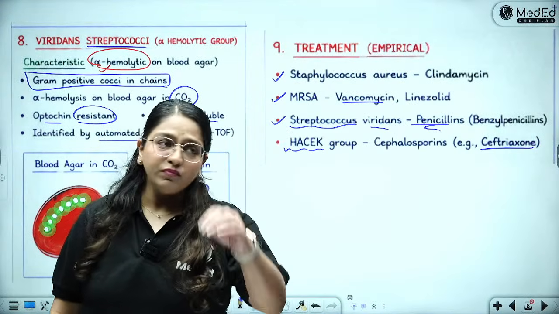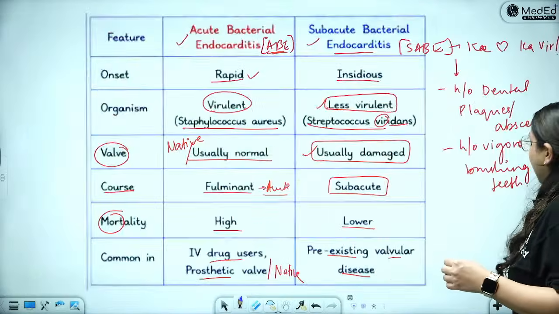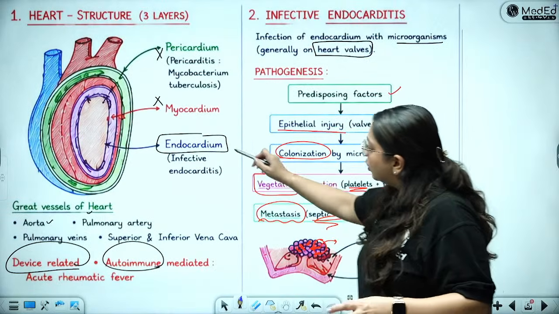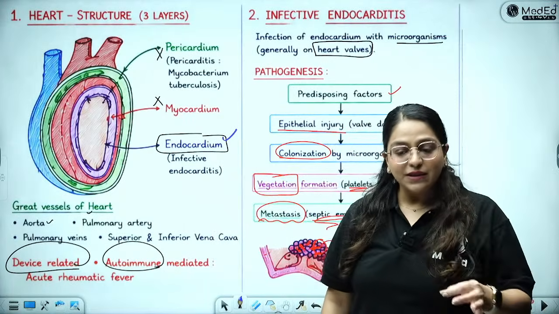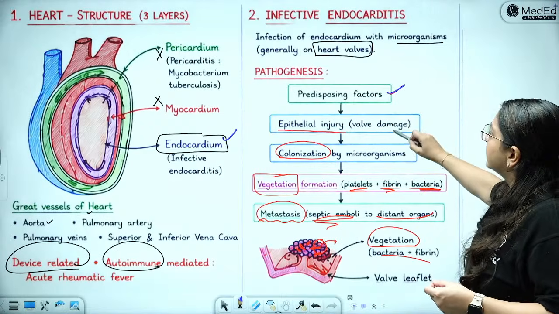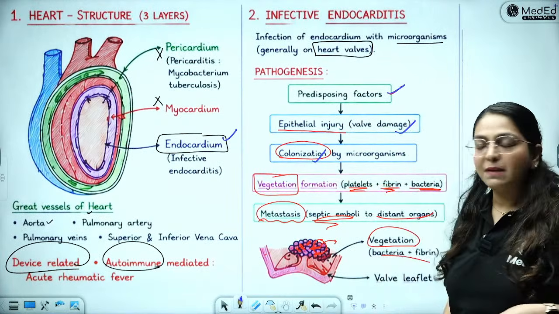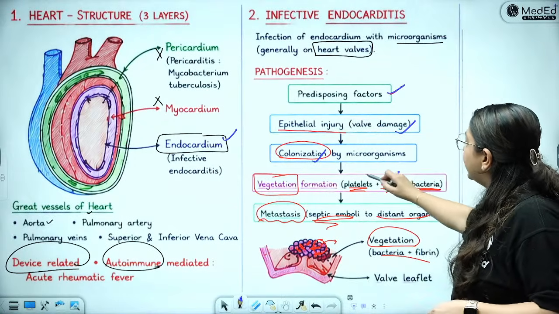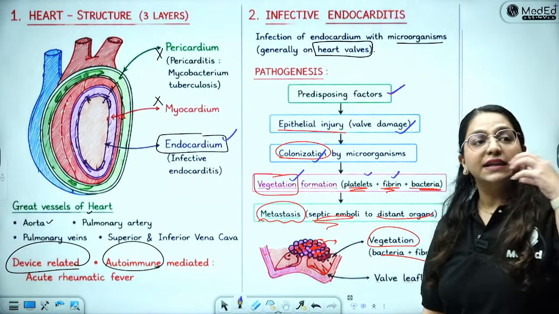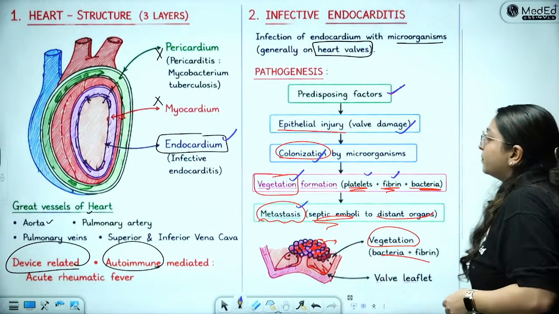Okay? So how will we approach the answer on bacterial endocarditis? We will talk at the start that there is an infection in the endocardium. How will it happen? How is the endocardium infection going to happen? There is a predisposing factor such as a damaged heart, then heart valve colonization of the bacteria happens, then they attach with the fibrin and platelets and make a vegetation. That vegetation can also metastasize and go as a septic embolus to other parts of the body.